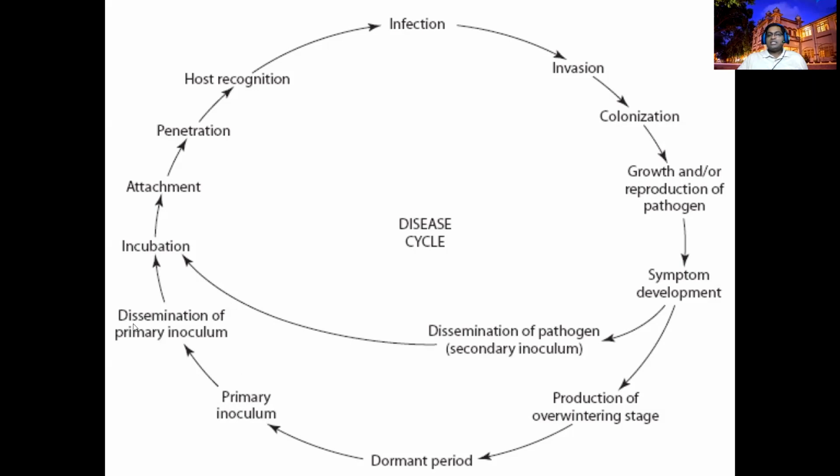That is what we call the dissemination of inoculum. Don't worry about primary or secondary. Dissemination: it should disseminate somewhere else, reach, fall, and come in contact with the host. Once it has reached, it takes some time for incubation. That's what I told you.